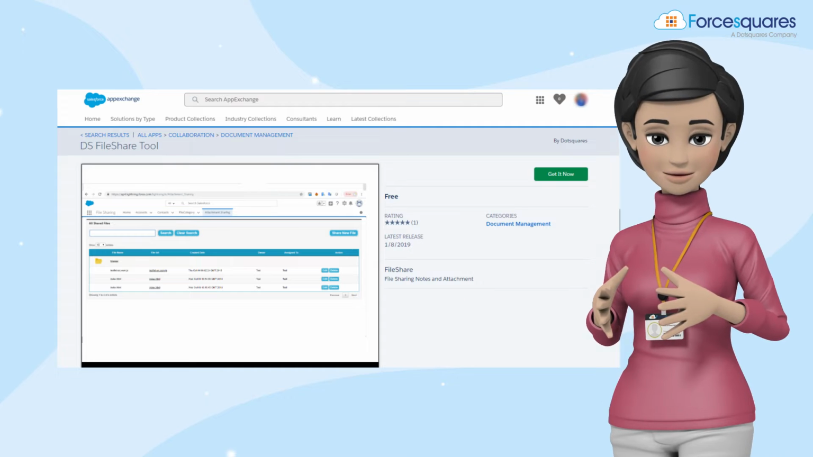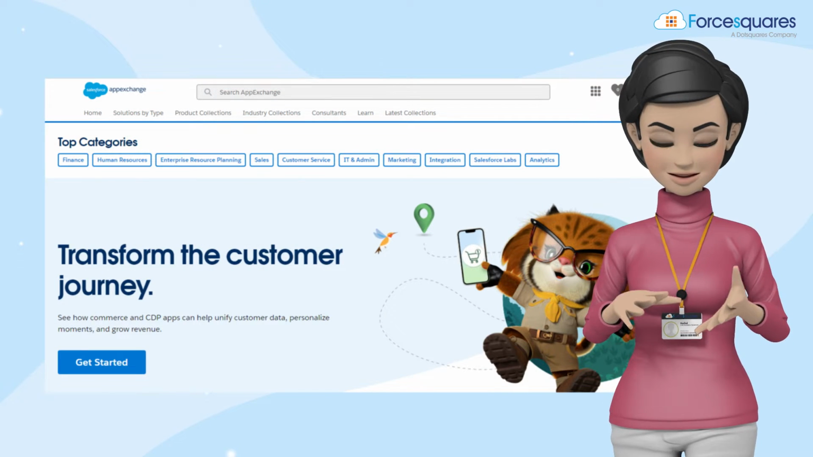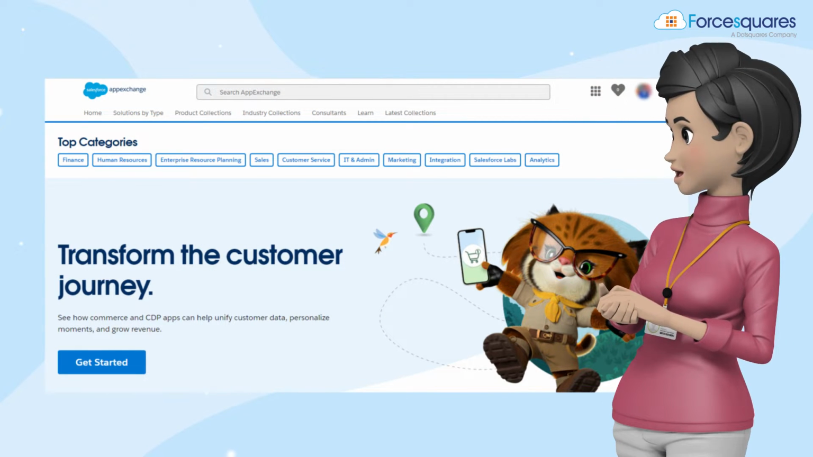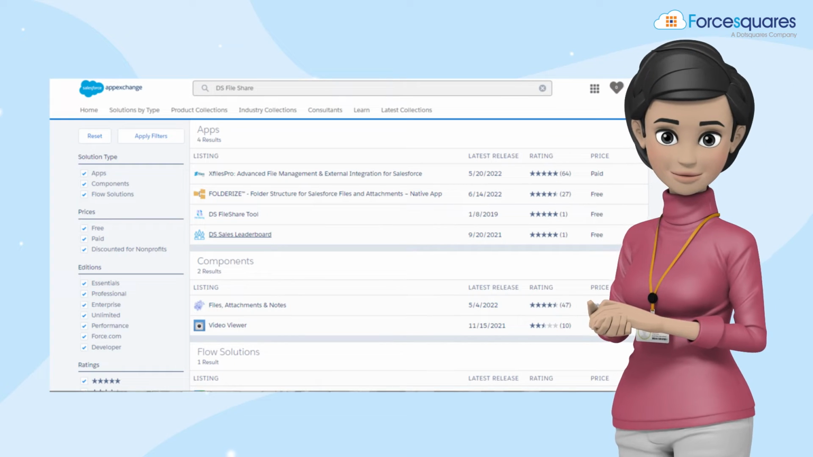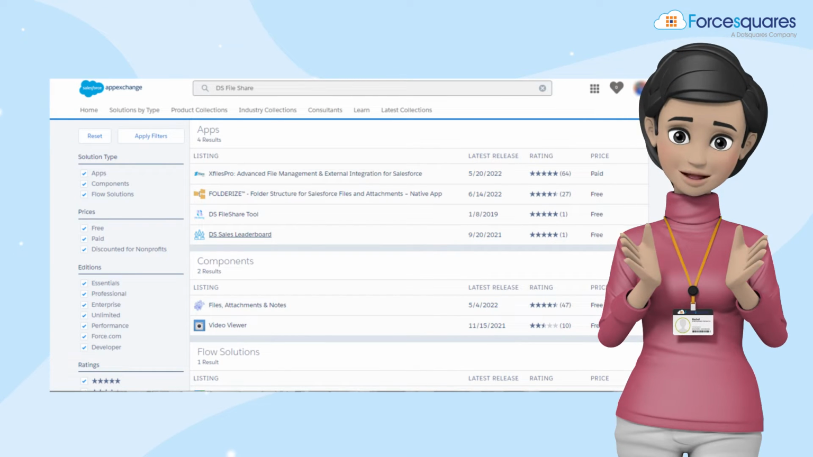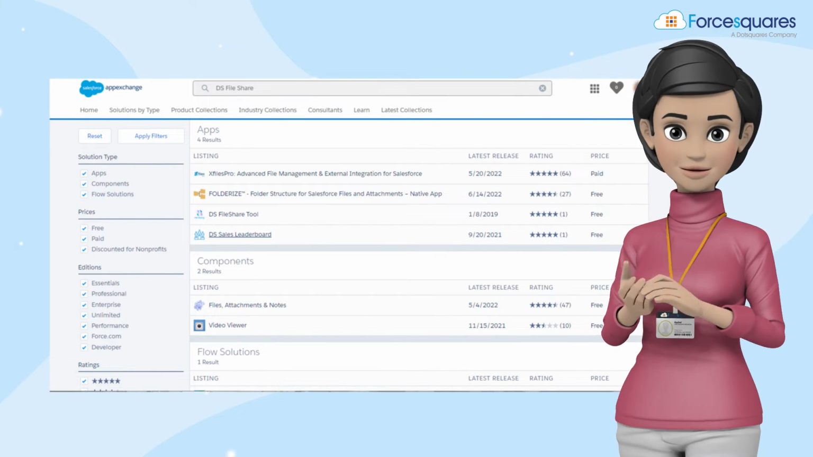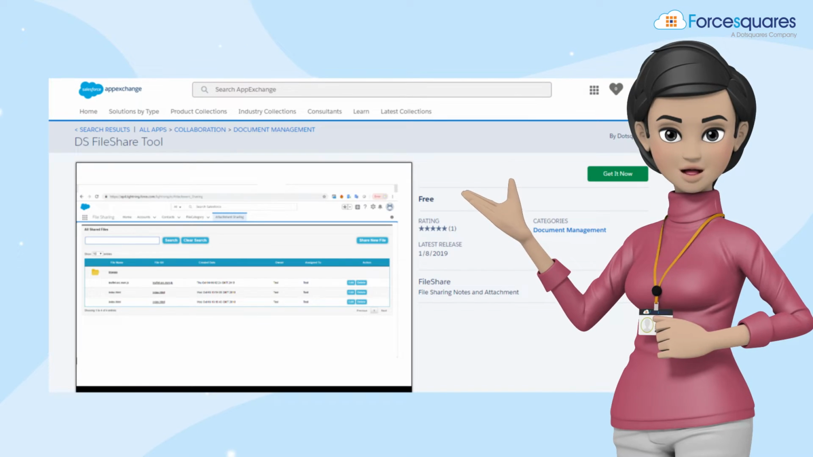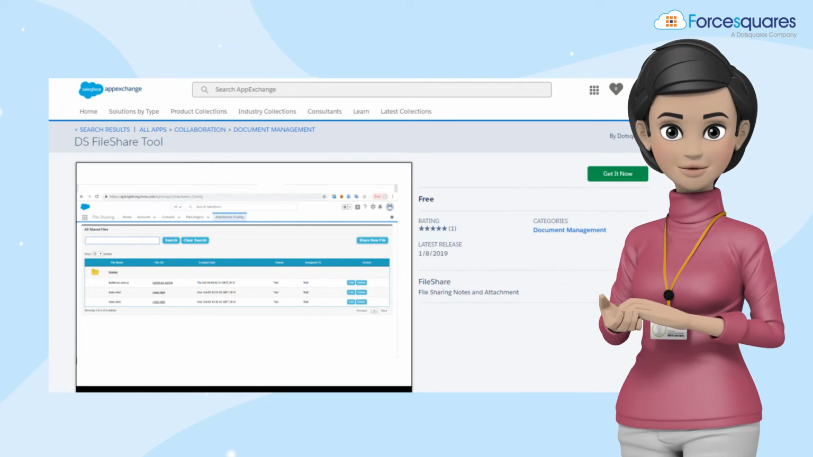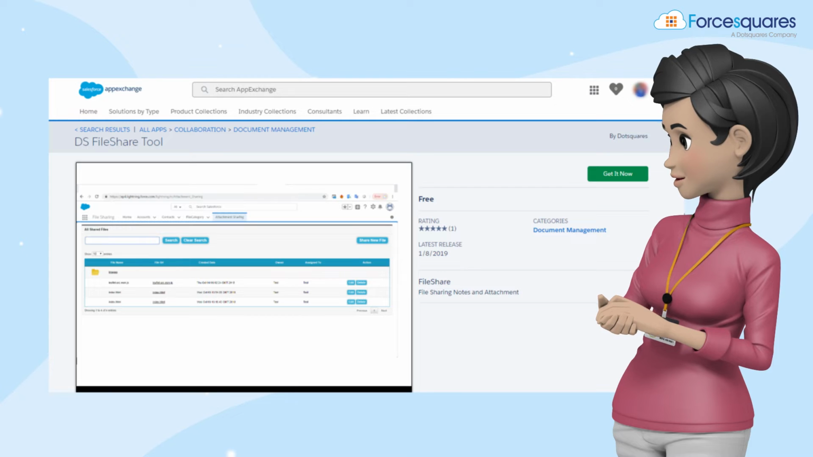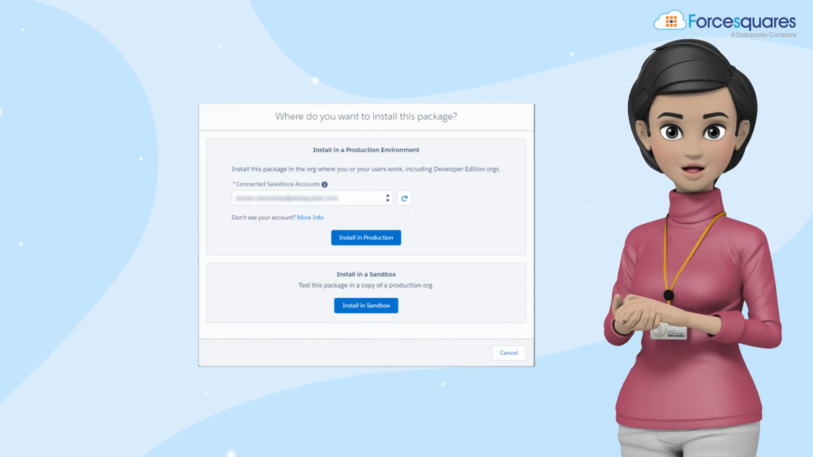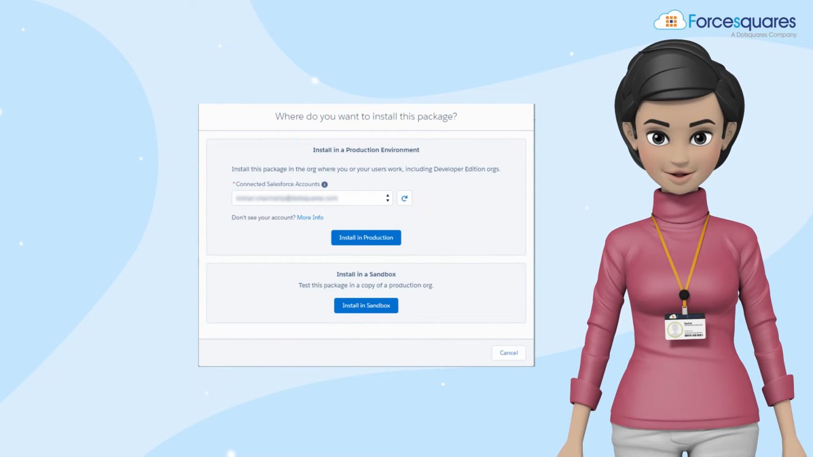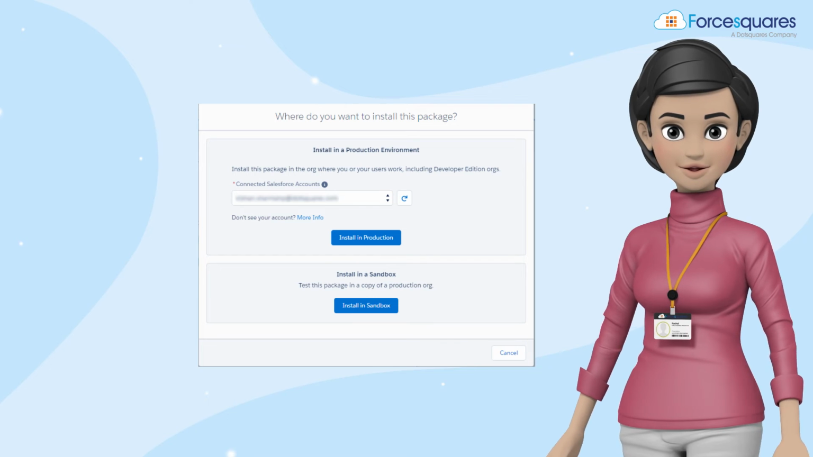Searching and installing Squares file sharing is a hassle-free thing. You just need to search for the app in the navigation search bar. Click on the app and it will redirect you to the detailed application page. On the top right side, Get it now, install the app, choose the environment, accept terms and conditions. You are all set to get a smooth and seamless experience.